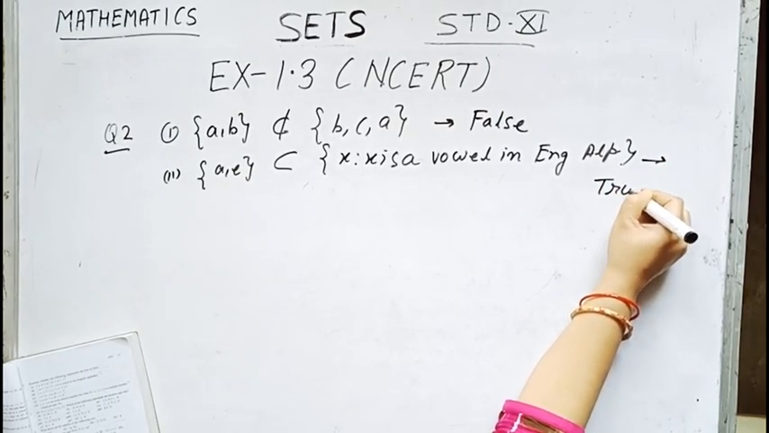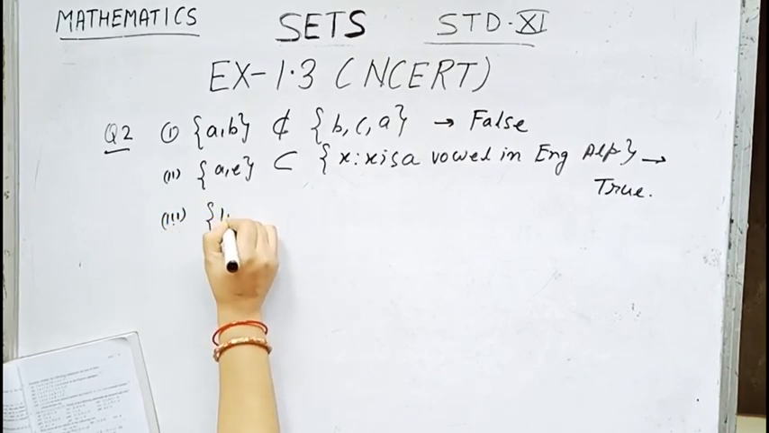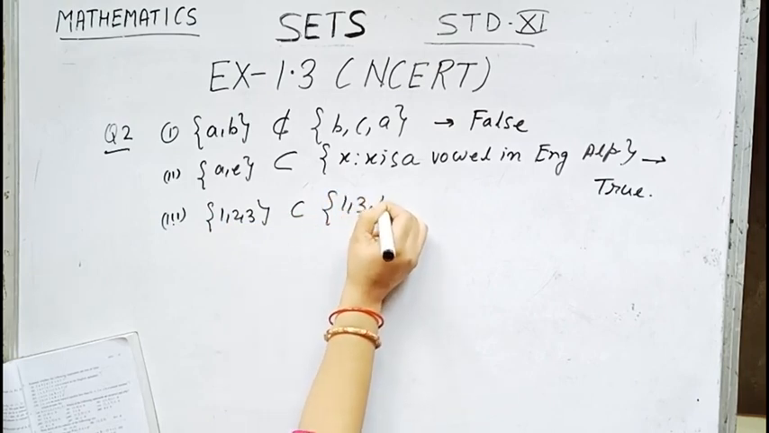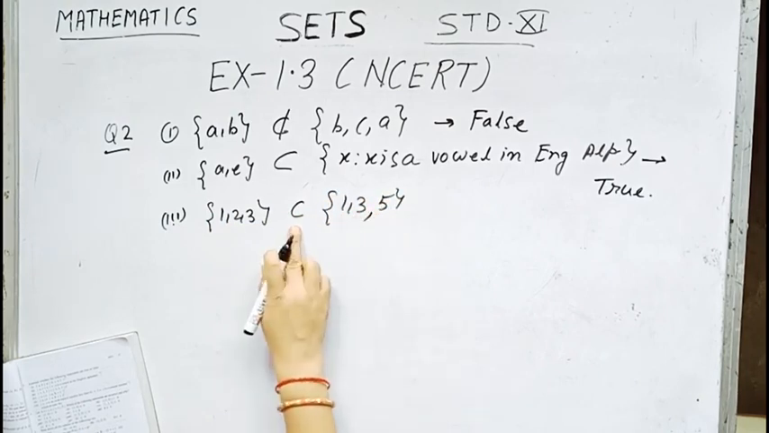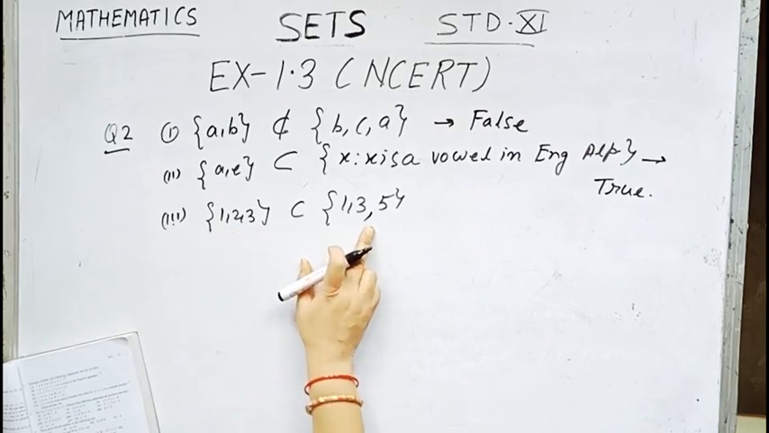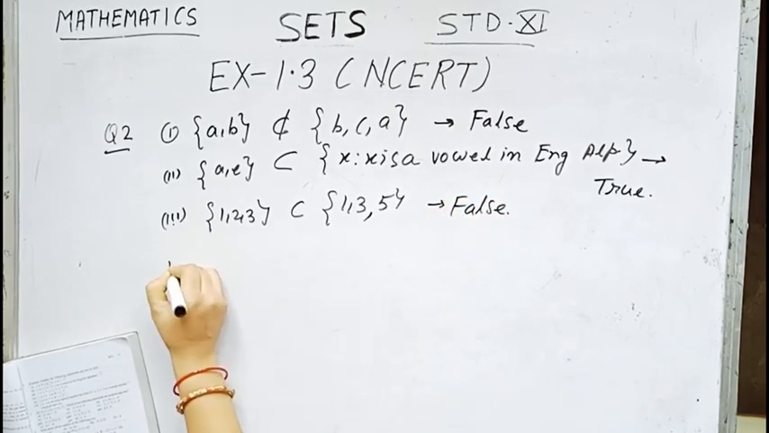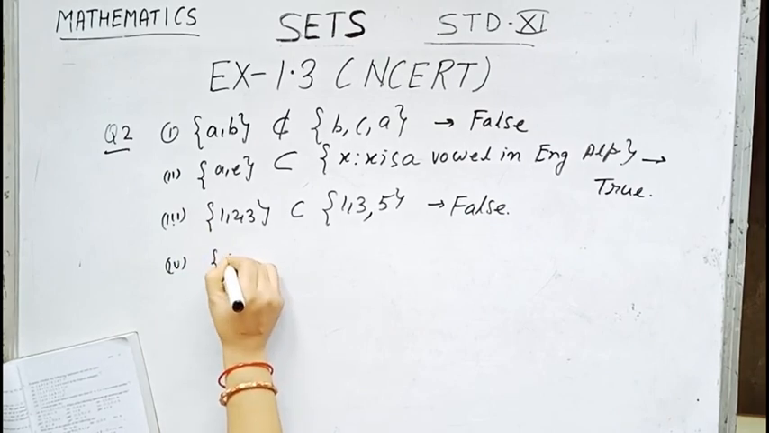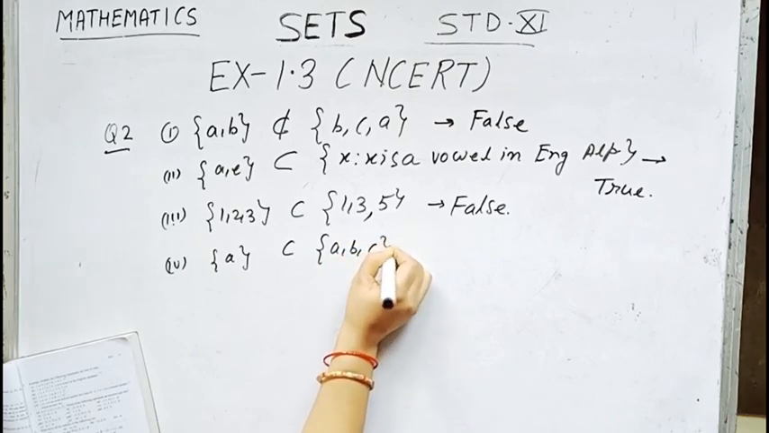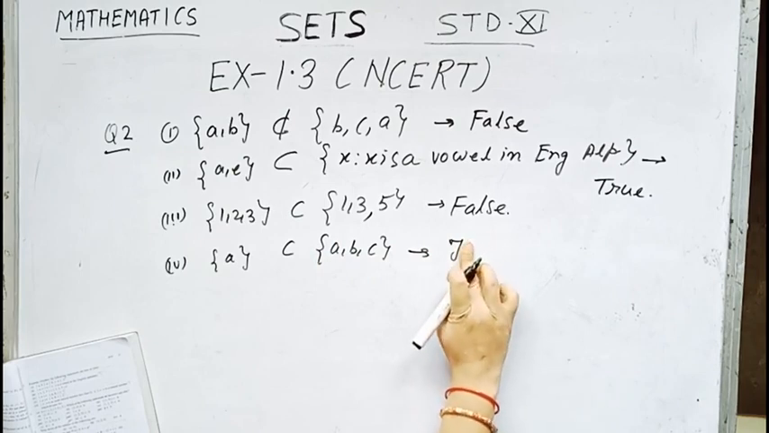We will write true. Number 3, {1, 2, 3} is a subset of {1, 3, 5}. It is given as a subset. Now obviously over here 2 belongs to the first set, but 2 does not belong to the second set. So again this one is a false statement. Number 4. {a} is a subset of {a, b, c}. Obviously a is contained in the second set, so this statement will be true.